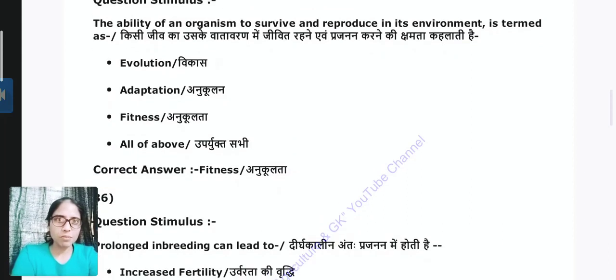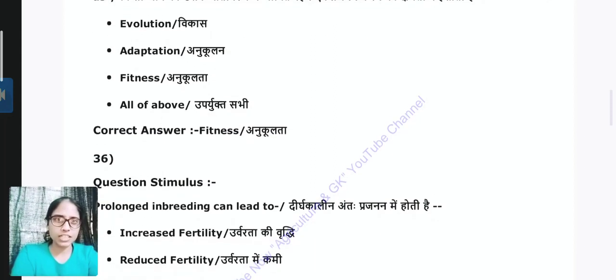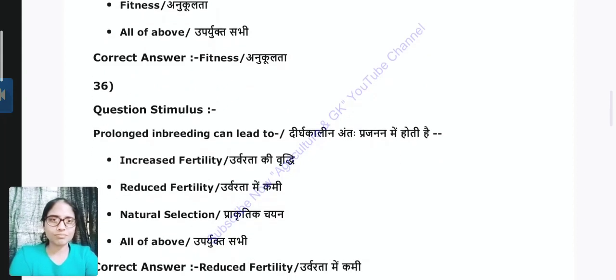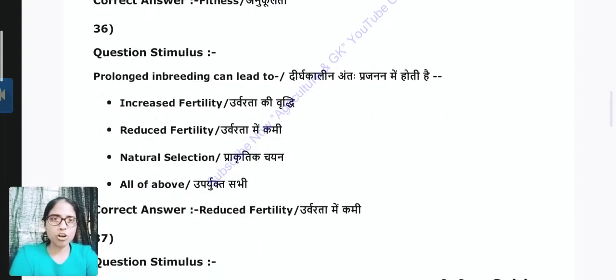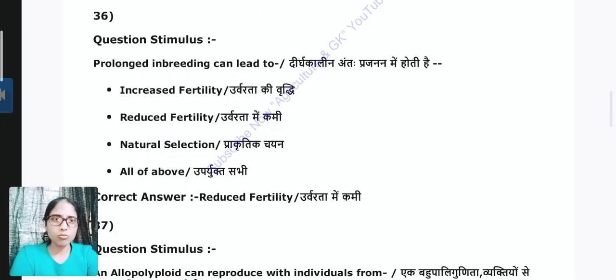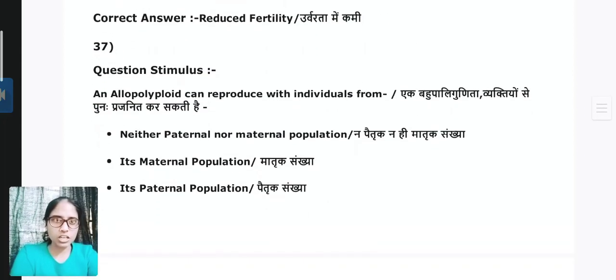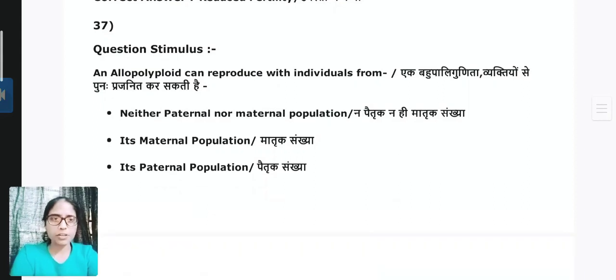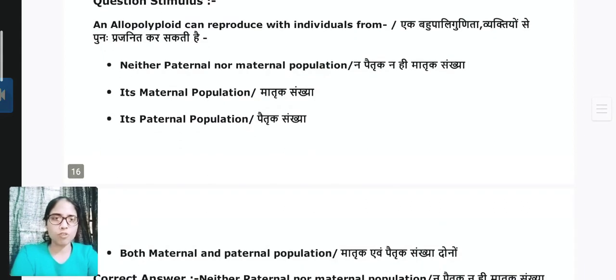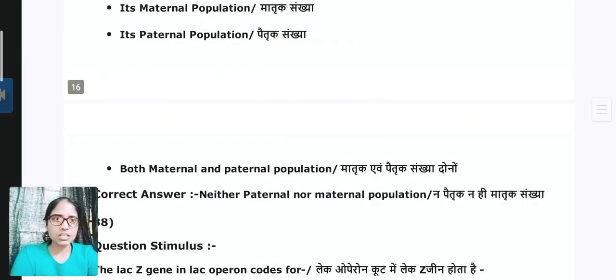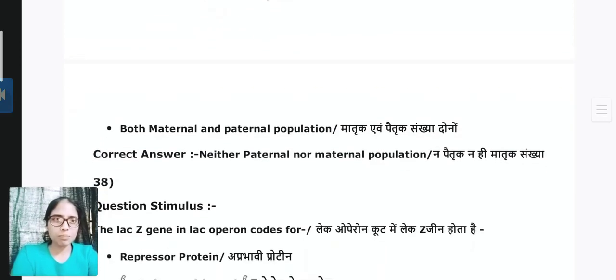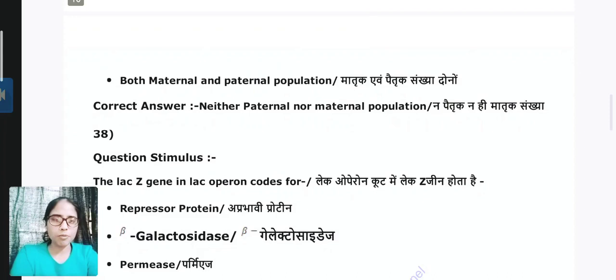Next question 35. The ability of an organism to survive and reproduce in its environment is termed as, answer is C, which is fitness. Next question 36. Prolonged inbreeding can lead to, answer is reduced fertility. Next question. An allopolyploid can reproduce with individuals from, answer is from neither paternal nor maternal population.